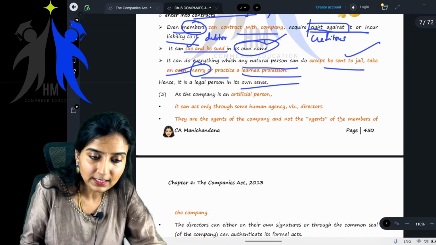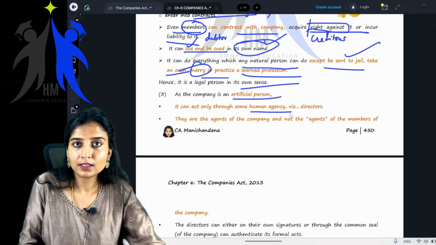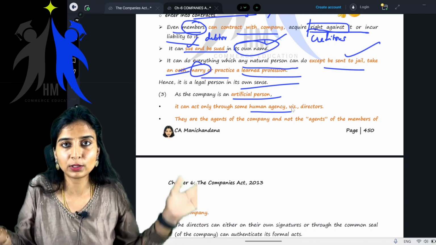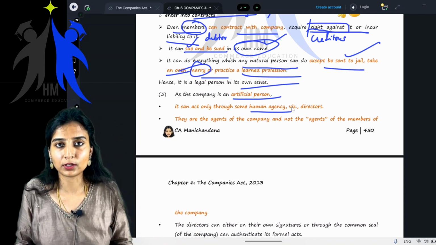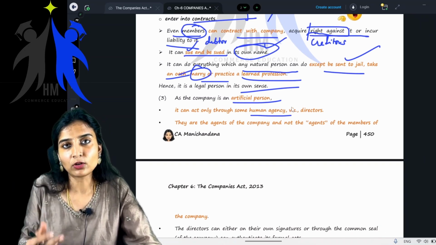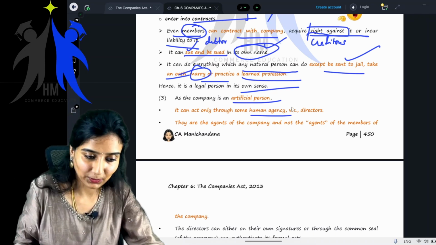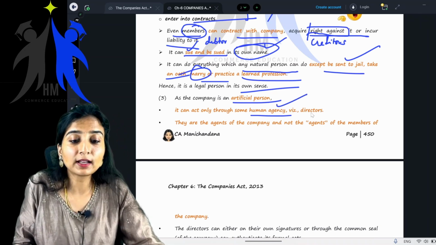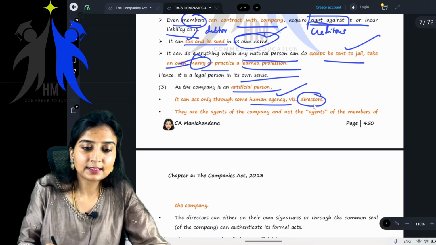As the company is an artificial person, it can act only through some human agency. However much you tell it is a person, that it has all the powers, it is clothed as a person, how will it enter into contracts? How will it go and purchase some property? So it can act only through some human agency. Ma'am, who are they? They are nothing but directors. This is nothing but the management.